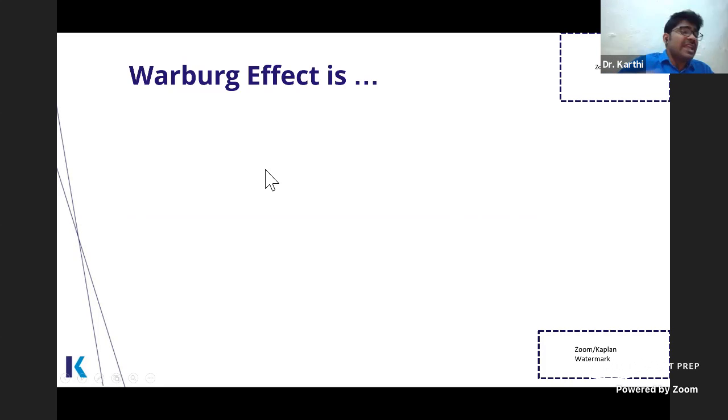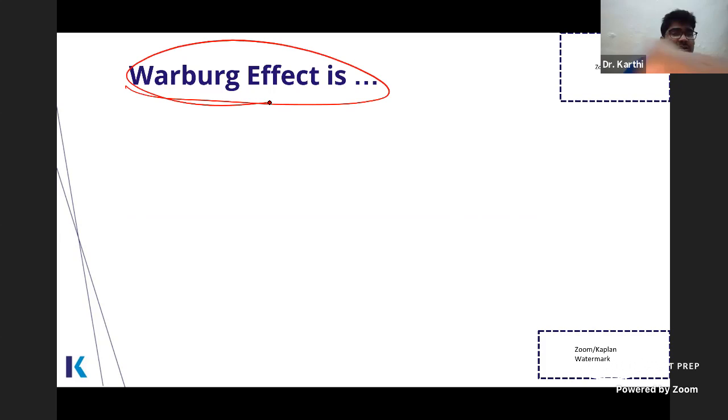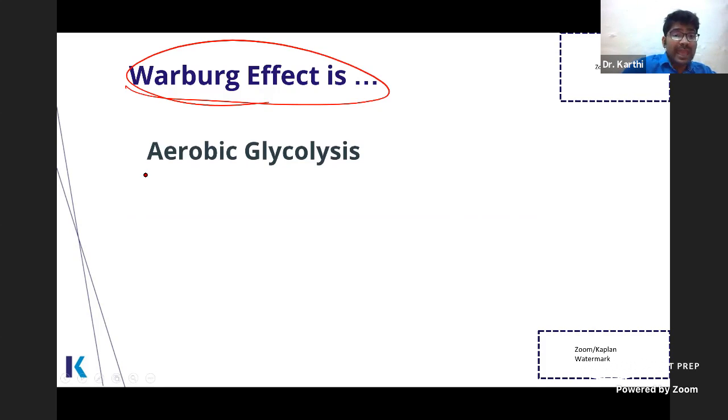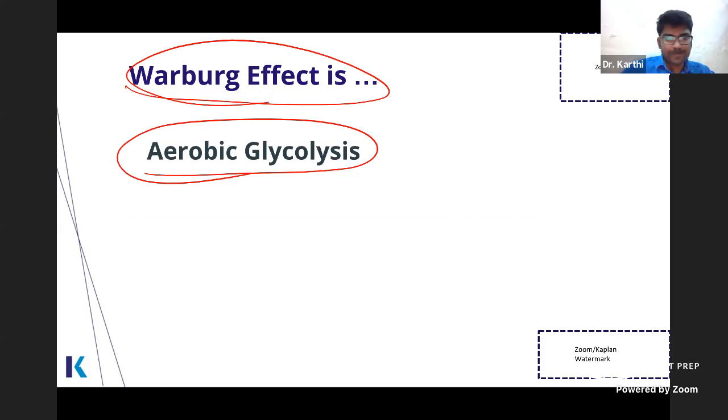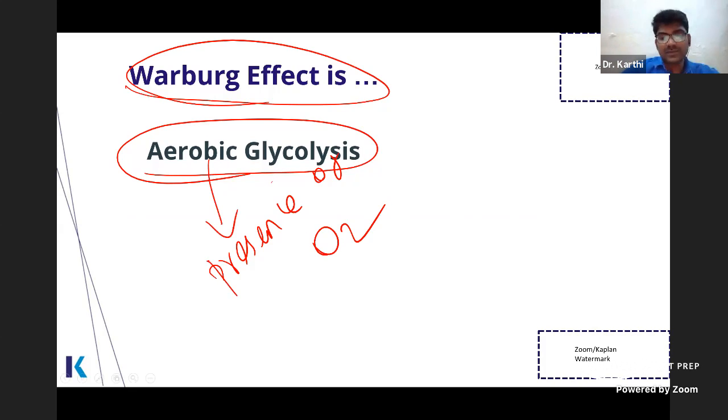And this is again a highly controversial thing. Many students confuse this, the Warburg effect. Okay, so the Warburg effect is aerobic glycolysis. Remember this. What is aerobic glycolysis? It is nothing but glycolysis in the presence of oxygen. Even in the presence of oxygen, glycolysis is happening.